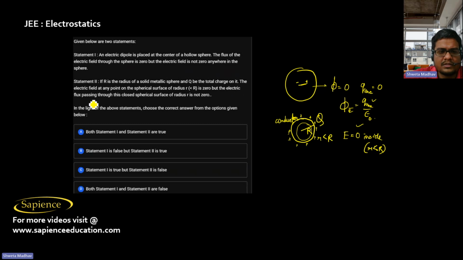But the electric flux passing through this closed spherical surface of radius r is not zero, says the statement. But the electric flux passing through this closed spherical surface also will be zero only, since there is no net charge enclosed within this sphere of radius r. So statement 2 is false. Statement 1 is true and statement 2 is false. So option C is the correct answer.